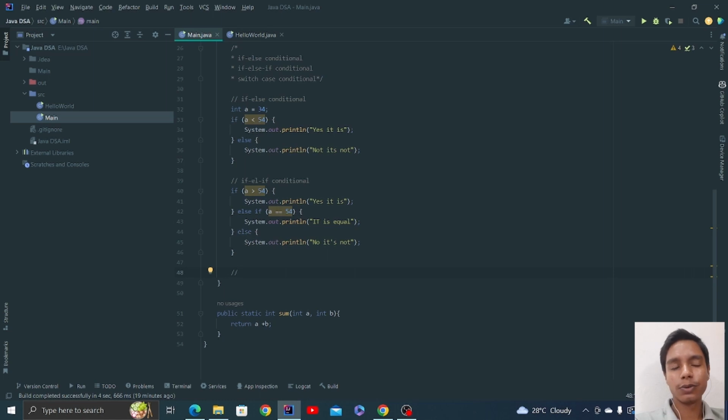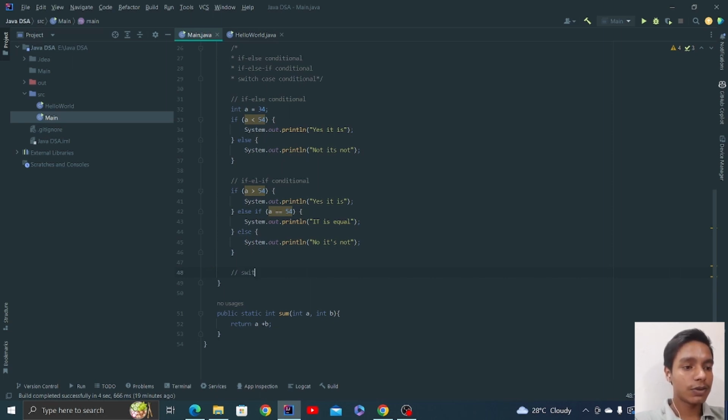Conditionals are just to take decisions, and some people also say that AI nowadays uses conditional statements a lot, which is not true. AI is not based on conditional statements, like okay, if you ask this, give this, otherwise give this. It's not like that. There are a lot of things implemented behind AI.